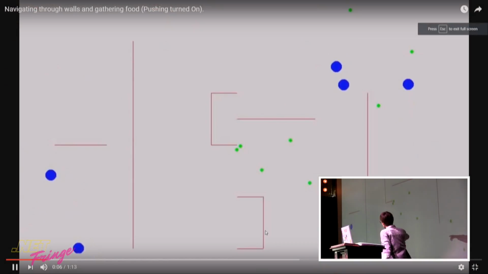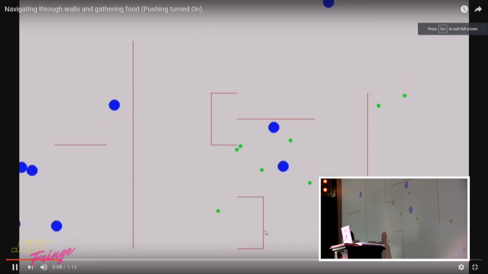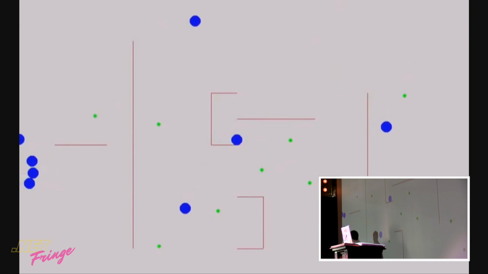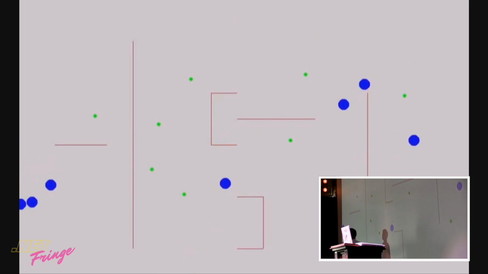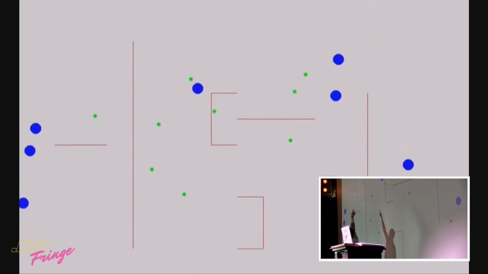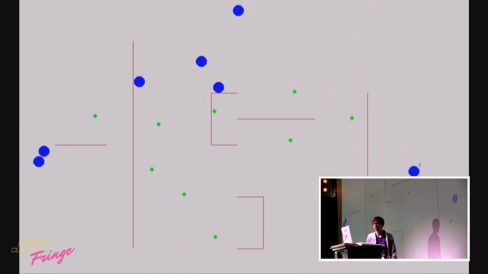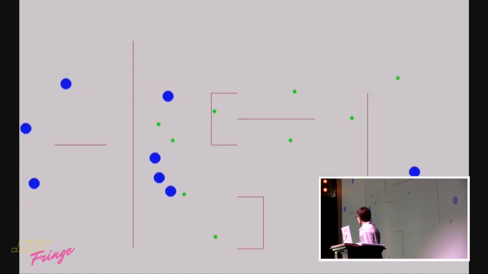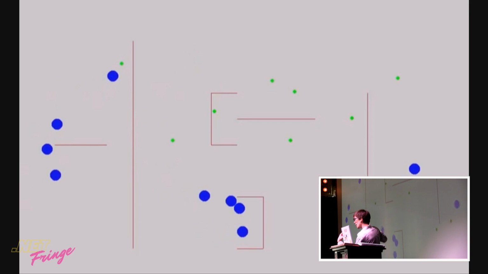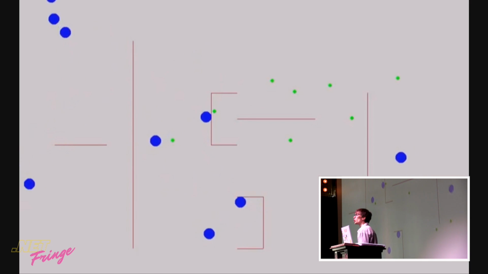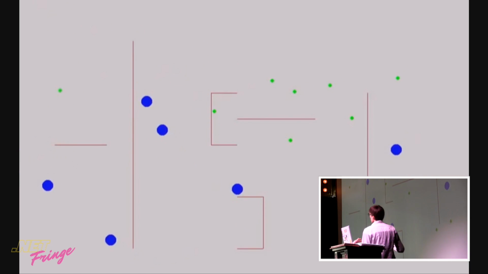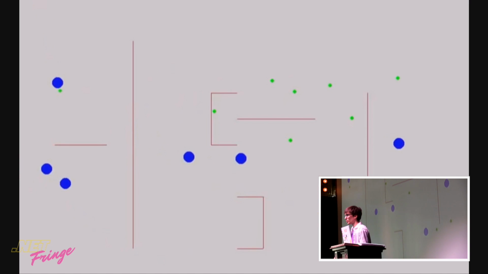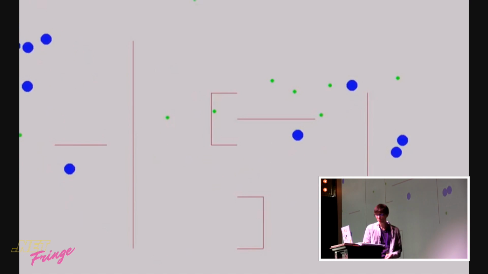So notice over here in the corner, they're actually following each other. This is pretty cool. This is a social behavior that we're witnessing. And later on in the simulation, you'll see them run around up here just in a circle, continually following each other. It's a learned behavior that pretty much guarantees, or not guarantees, but increases the chance of them finding food and effectively having offspring.